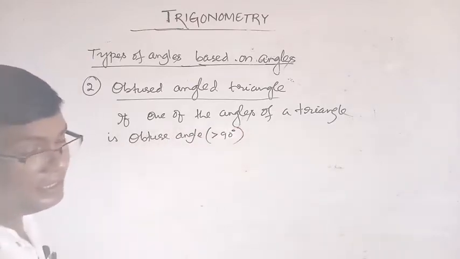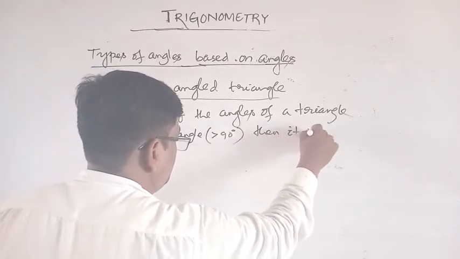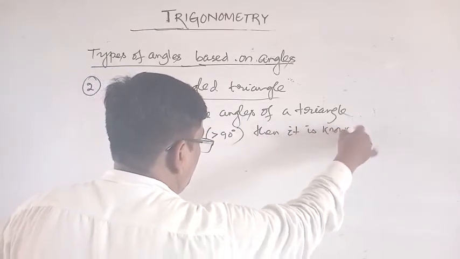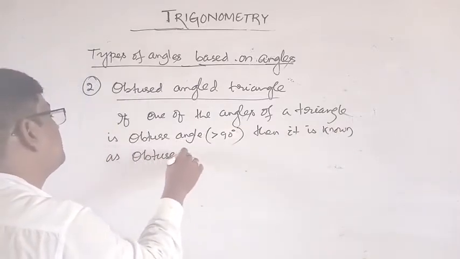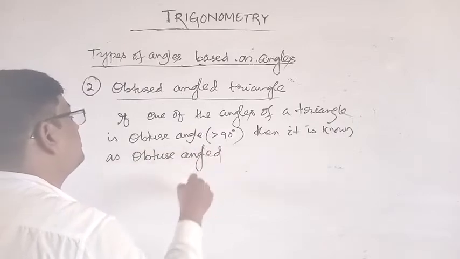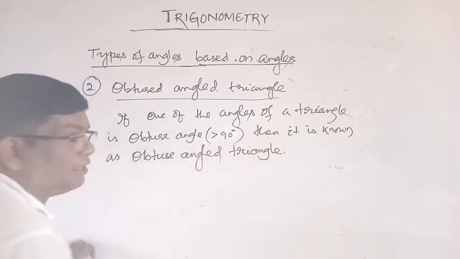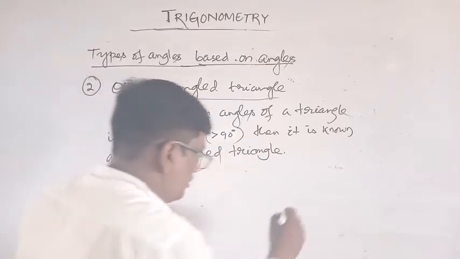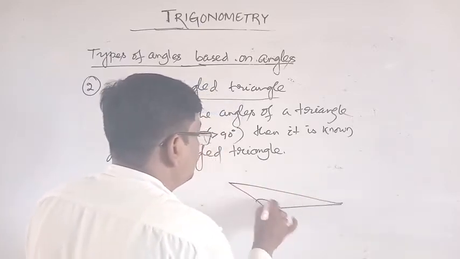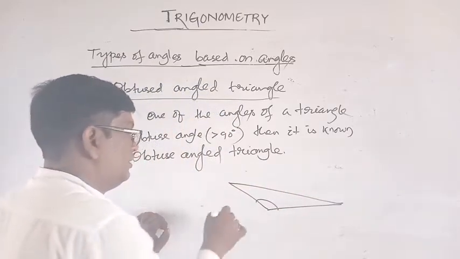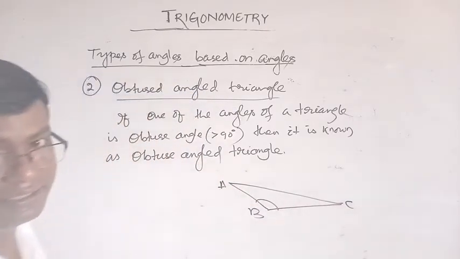Then it is known as an obtuse angled triangle. This is an obtuse angle triangle. Okay, this angle is greater than 90. This is obtuse angle triangle A, B, C.